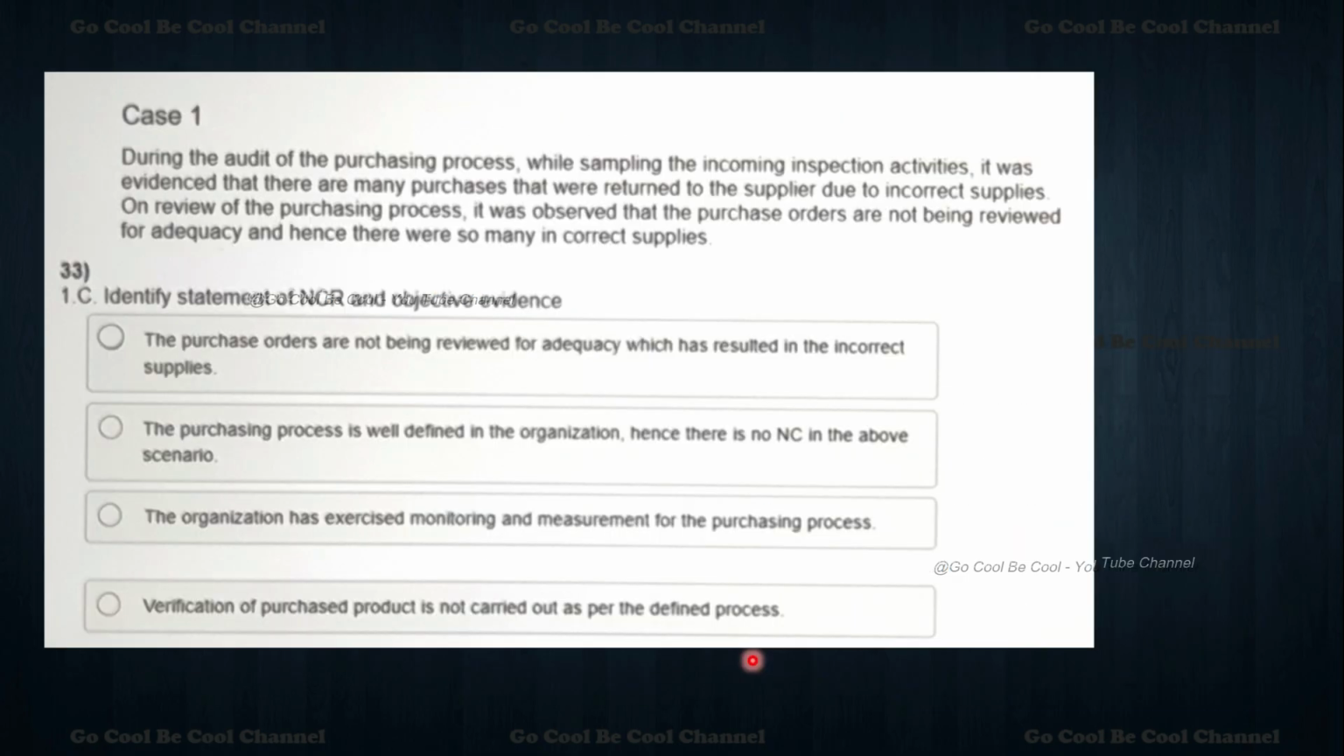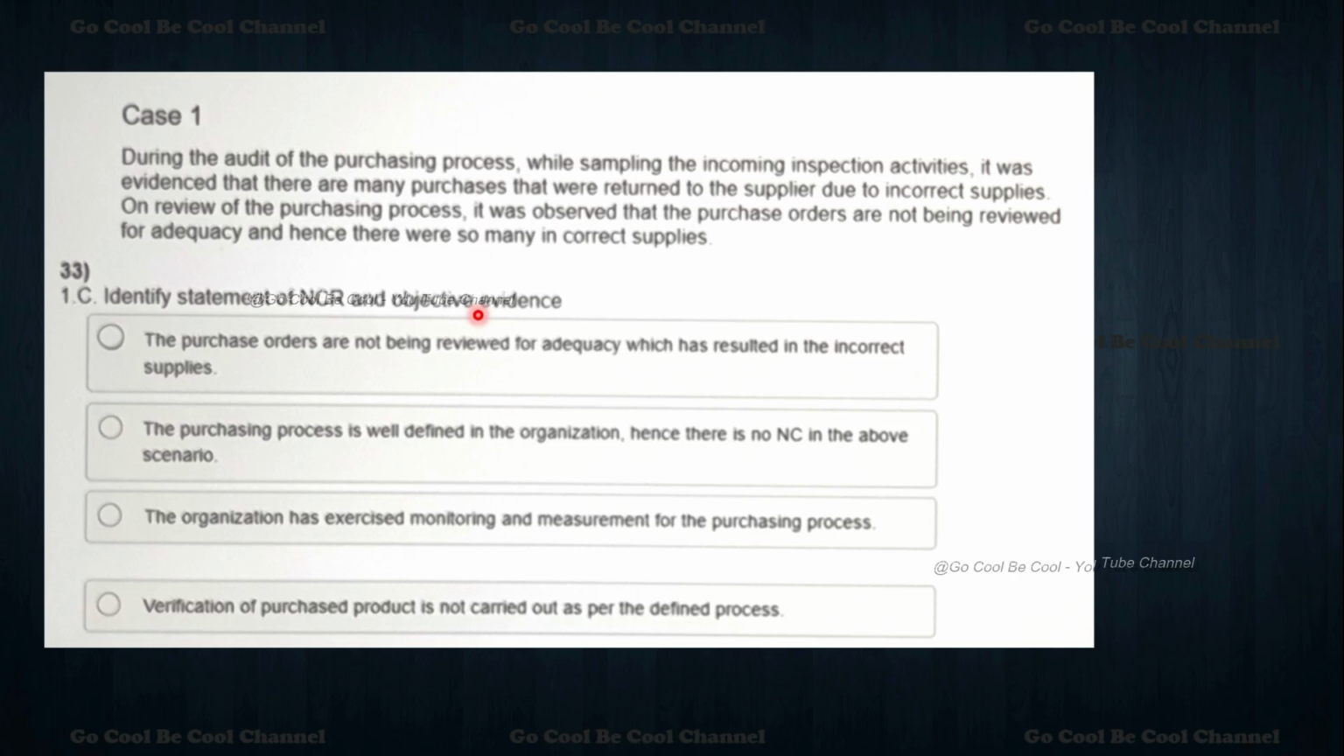Now moving towards the next one, same thing. In case number 1, they mention very clearly: during the audit of the purchasing process, while sampling the inspection. See, my dear friends, for the same case they are asking 3 questions, so they will offer you 15 marks. It was evidenced that there are many purchases with incorrect samples and so on. Now they are asking to identify the statement of the NCR and the objective evidence.